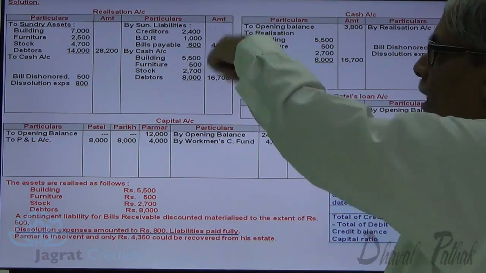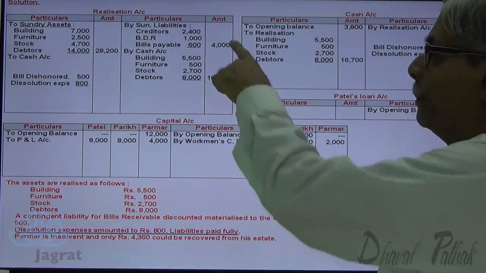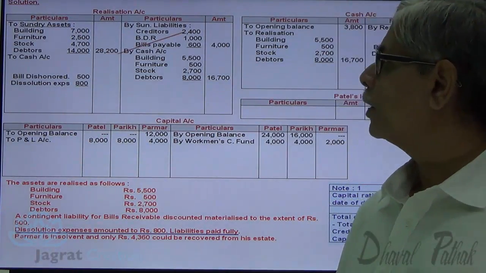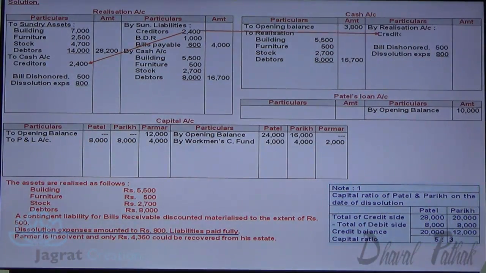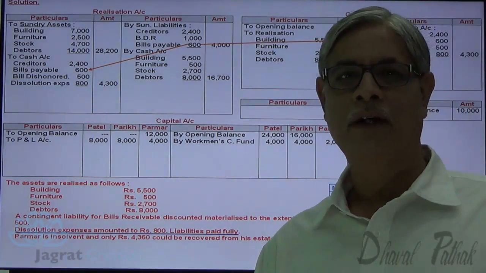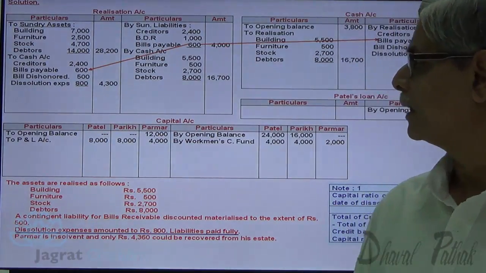Liabilities are paid in full. Which are the liabilities? Creditors 2,400, bills payable 600. They have to be paid. Full book value of bills is paid. So here creditors account debit to cash account credit. Bills payable account debit to cash account credit. This is how 4,300 is the payment made. Journal entry for that is realization account debit to cash account credit.